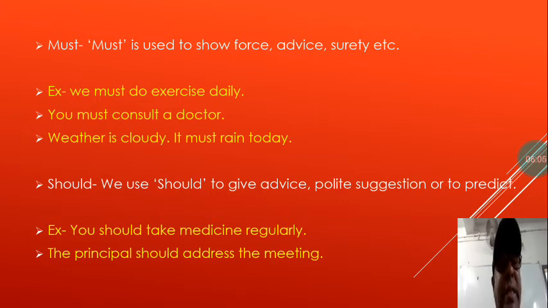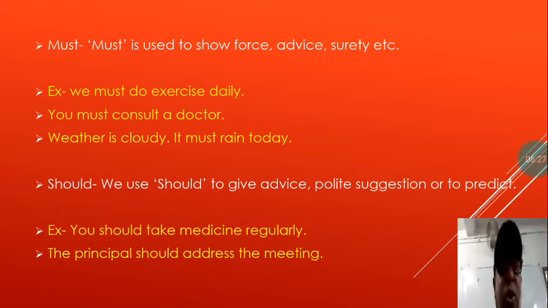You must consult a doctor. Here you are giving advice to someone. You must consult a doctor. The weather is cloudy. It must rain today. Some surety is expressed through this sentence. It must rain today. Why? Because the weather is cloudy.